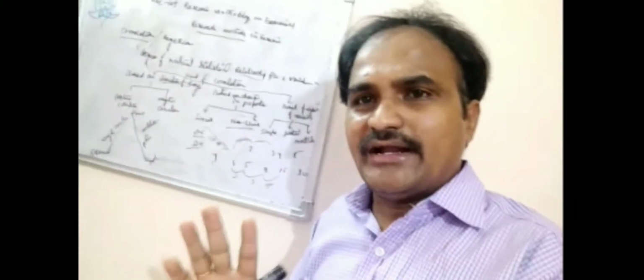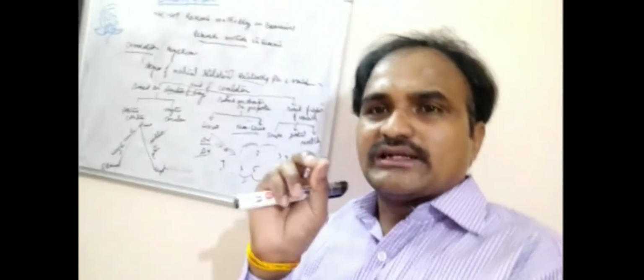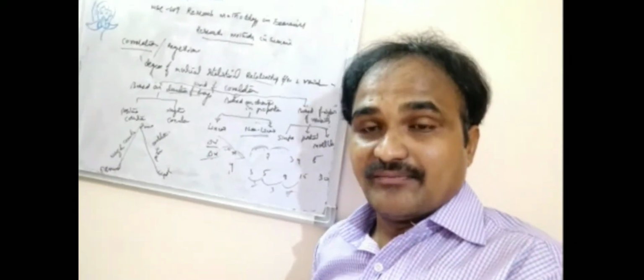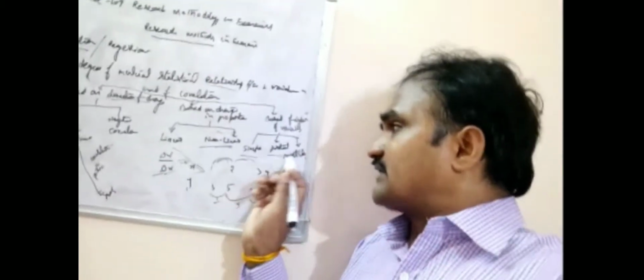Coming to the most important one, based on the number of variables. Suppose simple correlation: only two variables are involved and the relationship is studied between those two variables. That you can call simple correlation. What is partial correlation? In partial correlation, more than two variables are involved, but the relationship is studied between only two variables, keeping the other variables constant. See, this is very important. The difference between simple correlation and partial correlation.